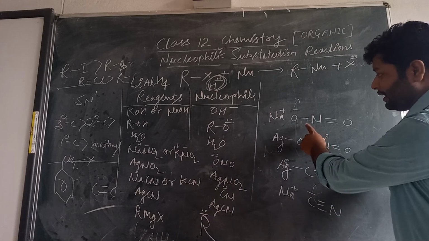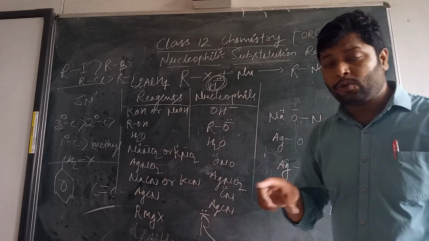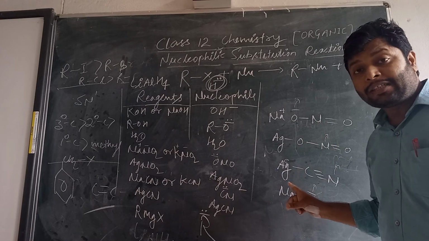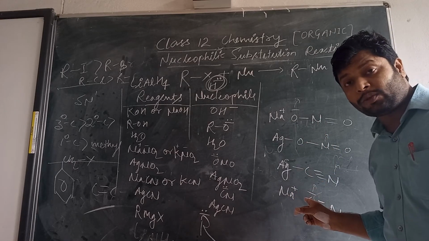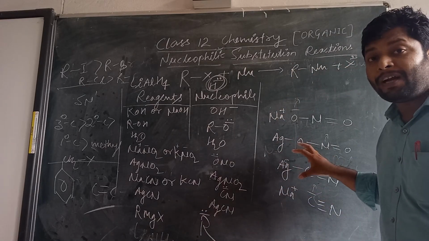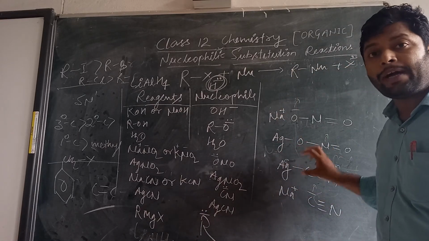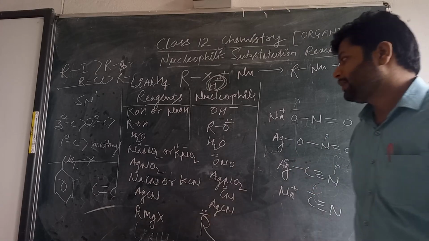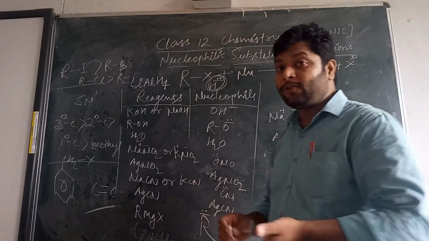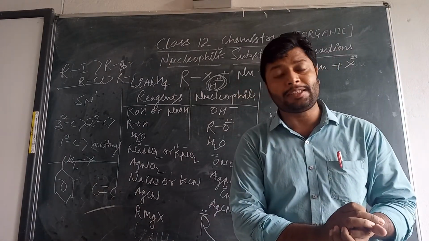So you can see the NO2. In NO2, oxygen as well as nitrogen, and in cyanide, carbon as well as nitrogen, can act like a nucleophile. So they are examples of ambident nucleophile, and that is the possibility of how they actually get involved in the process of chemical reactions.